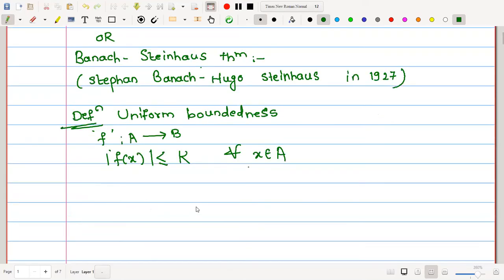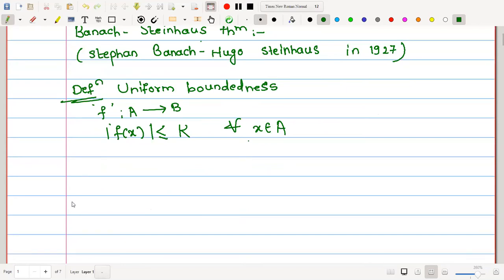But in order to understand uniform boundedness, suppose we have a family of bounded functions. In a family of bounded functions, no doubt every function is bounded, and for every bounded function there exists one such constant. Suppose we have some functions f1, f2 and so on, fn and so on.